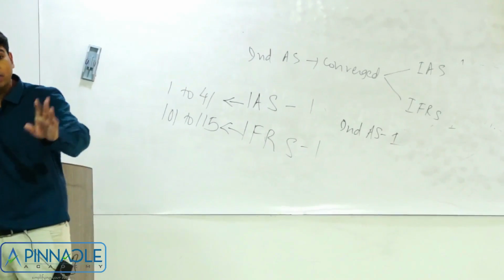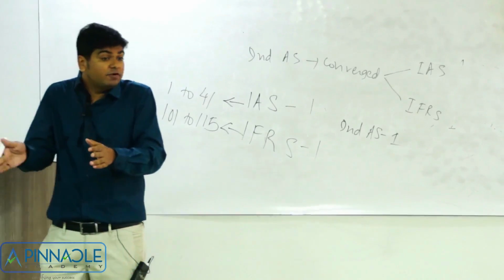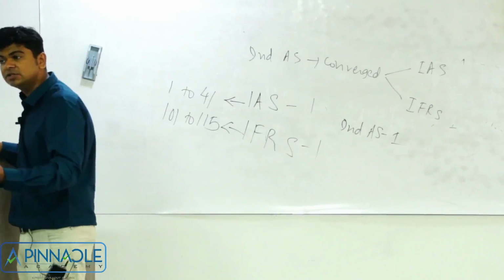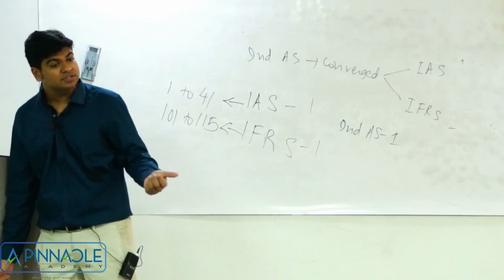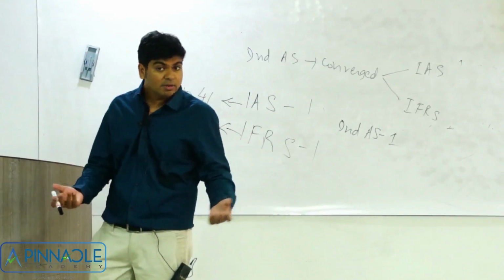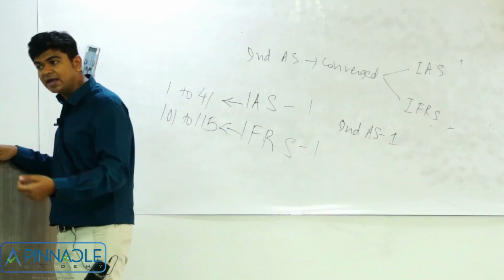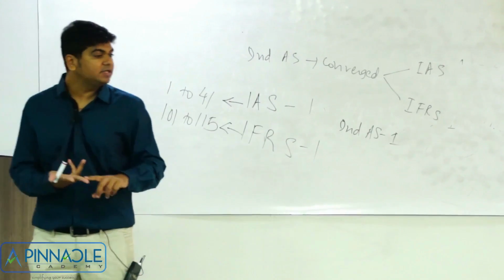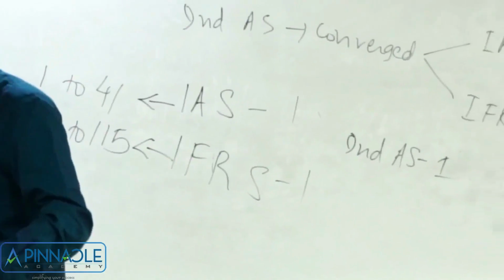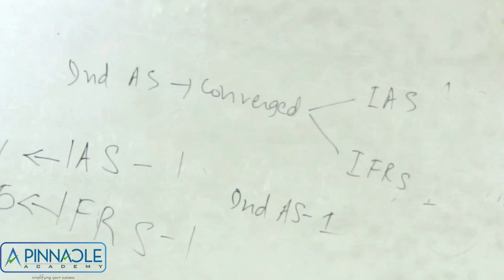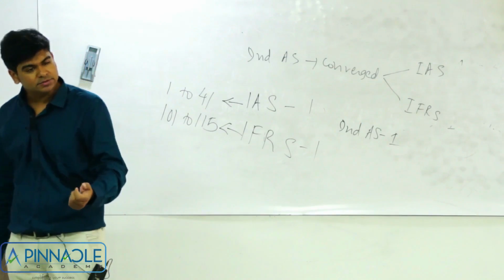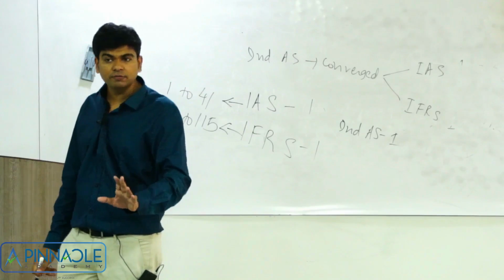You have your own peculiar format of preparing the P&L. You have a very different format of balance sheet which I am not at all used to. I will not understand your financial statements. And when I don't understand your financial statements, how will I rely on them? Because that's the only way in which I can analyze whether money can be lent to you or not. So as Indian companies are becoming global, it is absolutely necessary that at least those global companies, at least those large companies, follow internationally accepted accounting practices. So that is the response of India.